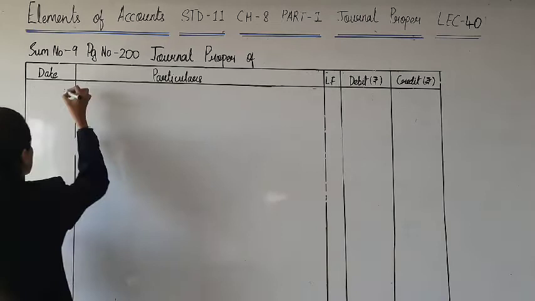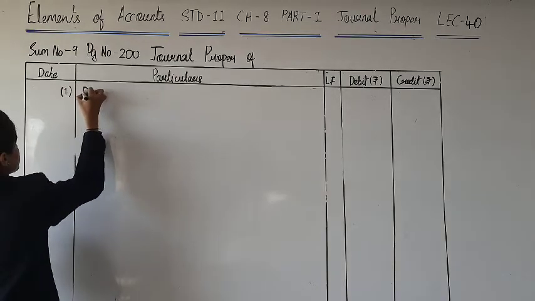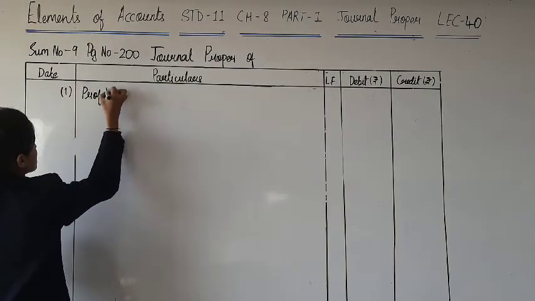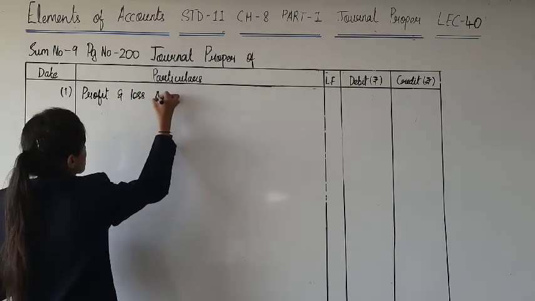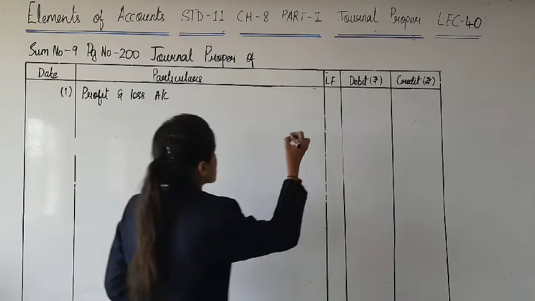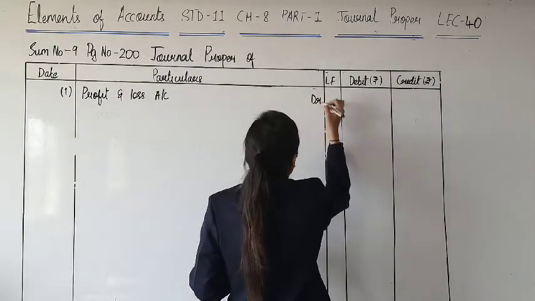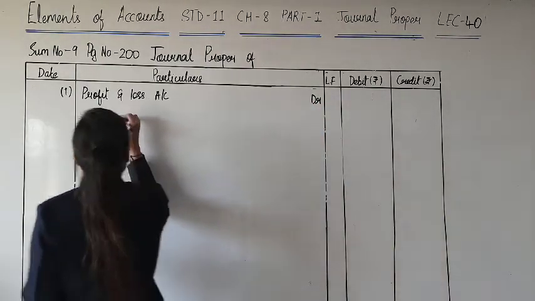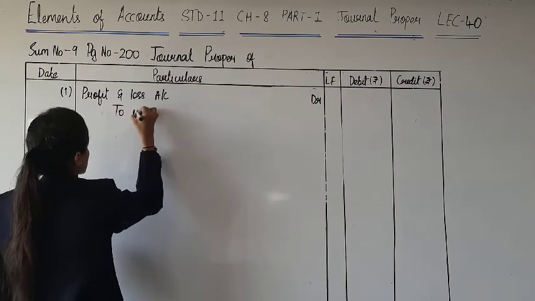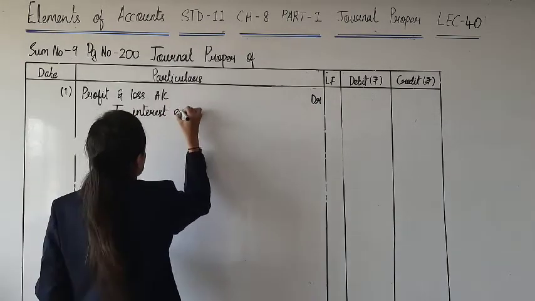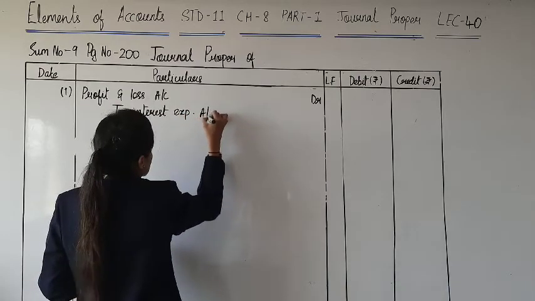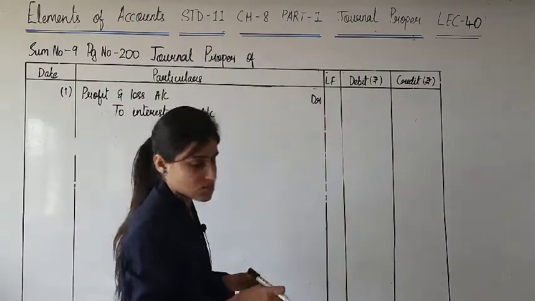Of course profit and loss account. Interest expense account. How much? 1.